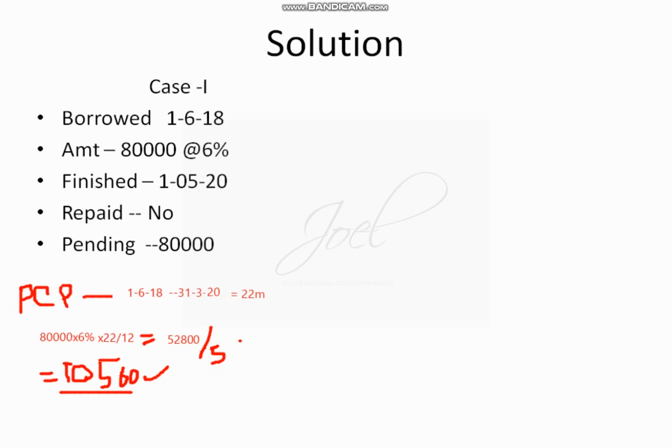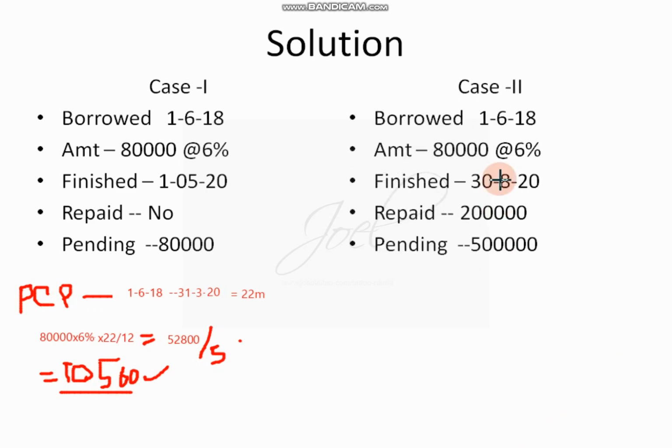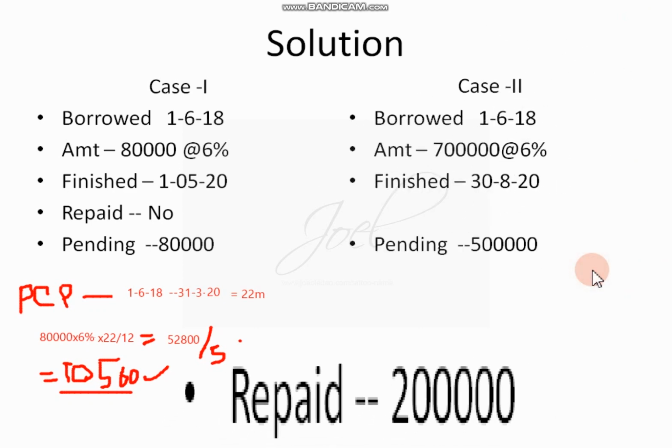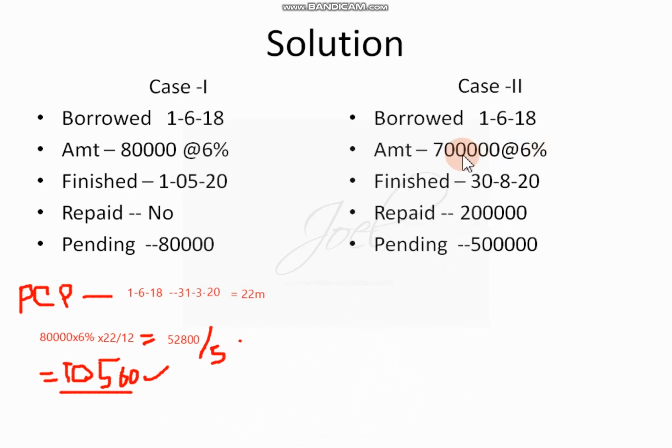We'll go to case number 2, the second case. The second case is also a little similar to that. The number of days for the pre-construction period is the same. Only the amount is changed here. It is borrowed on the same date, 1/6/18. The amount is different, 7 lakh at 6%. Work was finished on some other date, 10/8/20, but it will not affect much.